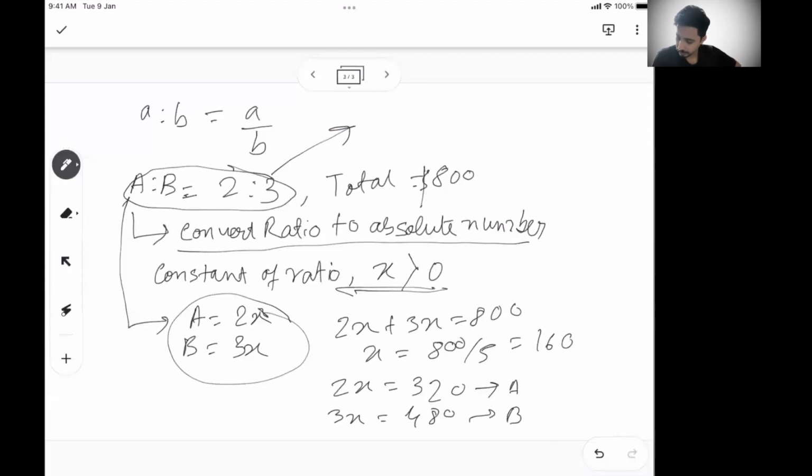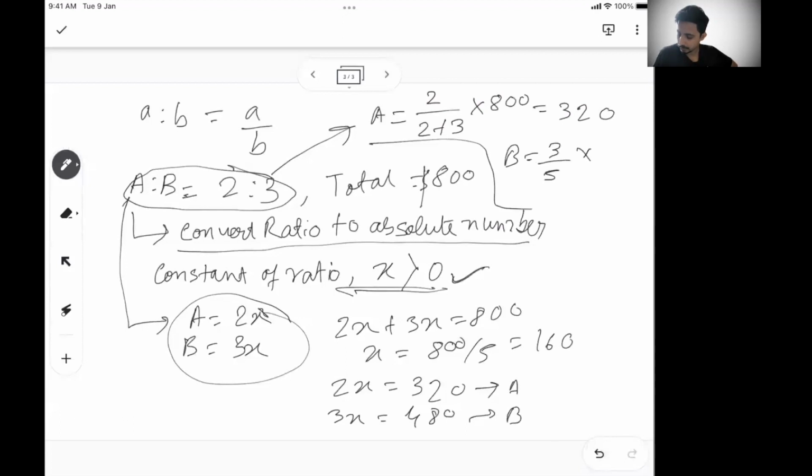If you don't want to go the route of the constant of ratio, the money with A will be 2 parts of 5, or 2 rupees out of every 5, because the total is 2 plus 3. So it will be 2 by 2 plus 3, because out of every 5 rupees A will take 2 rupees. Out of 800 rupees A will get 2 by 5 into 800, which is 320. Similarly, for B, 3 by 5 into 800, which is 480.